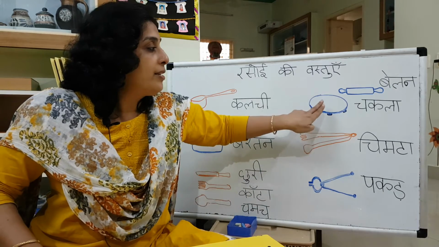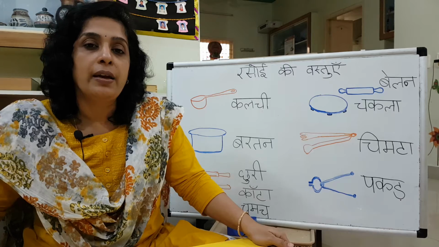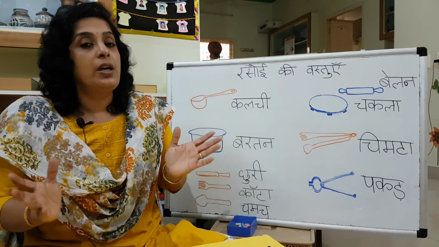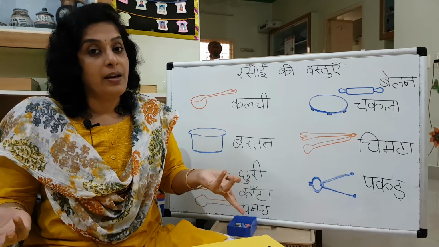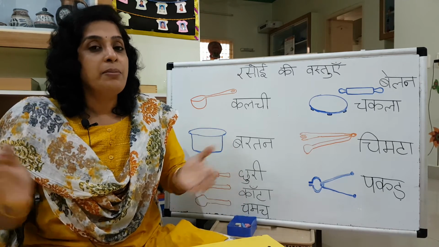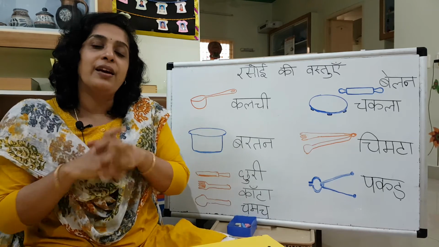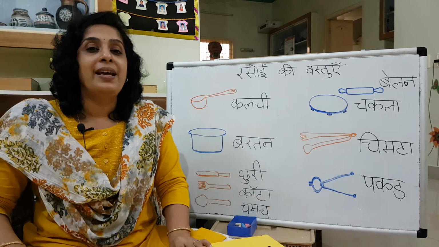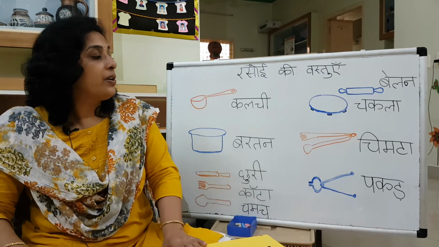We call it chakla belan. You cannot make chapati without belan, and you cannot make it with just belan either. You need both, so they come together like your left hand and right hand. What do you call it? Chakla belan. Okay, good.